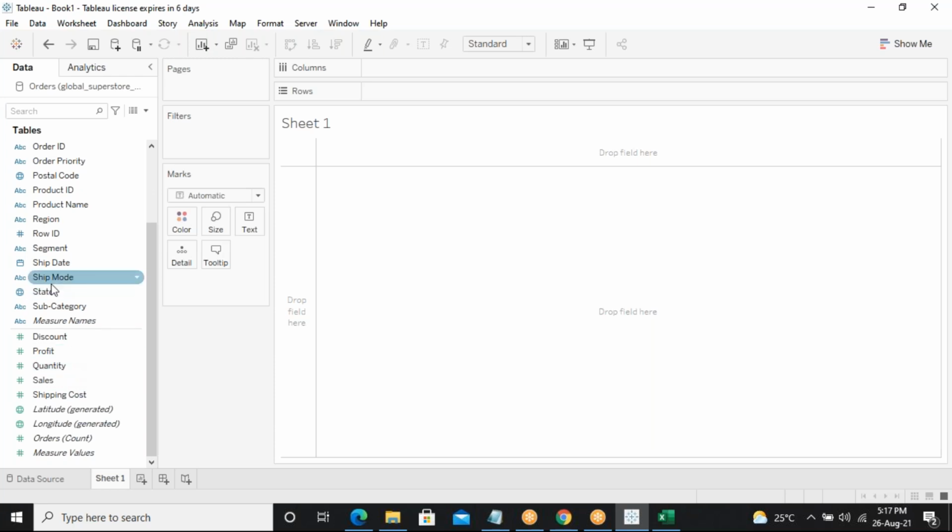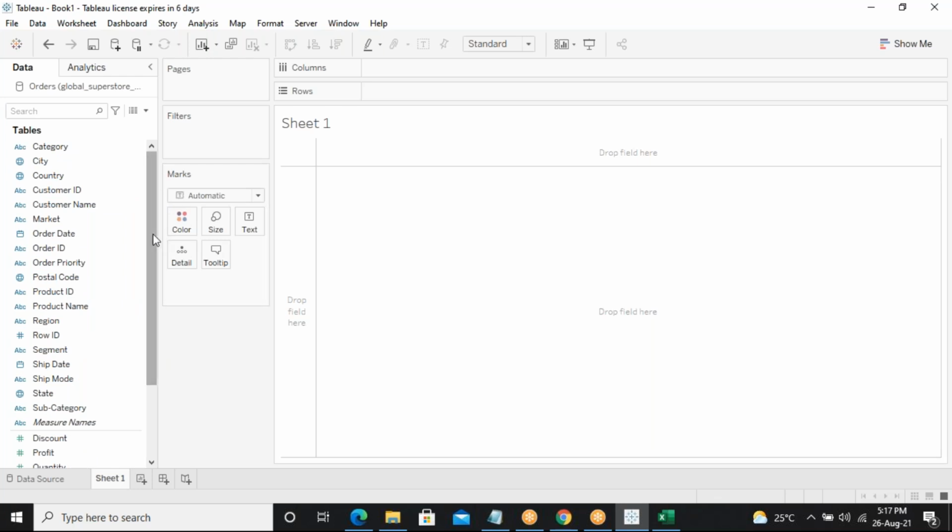I think we have gone through that once already. Once you import the data, it automatically fills in the fields. But what are the blue ones and what are the green ones? As I was telling, dimensions and measures can also be called discrete or continuous.